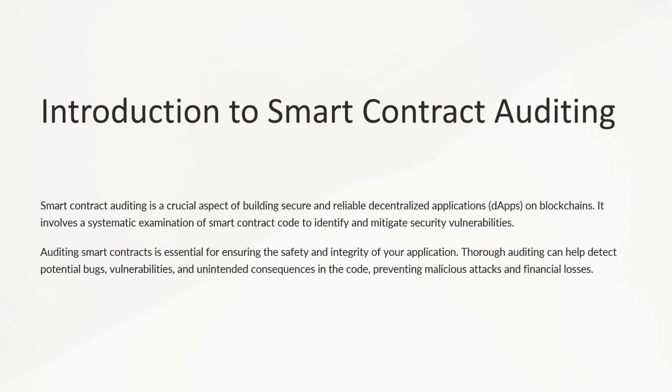decision making. Smart contract auditing is the process of systematically reviewing and analyzing the code of a smart contract to identify vulnerabilities, security flaws, and potential bugs before the contract is deployed on the blockchain. This process is crucial because smart contracts often handle significant amounts of value, and once deployed, their code is immutable and cannot be easily altered. Let's get to know more about auditing smart contracts through this presentation.